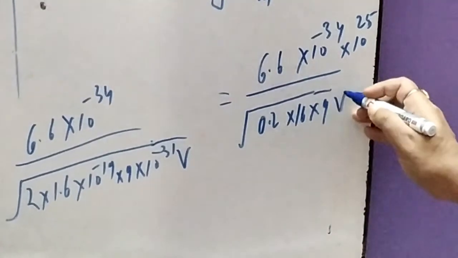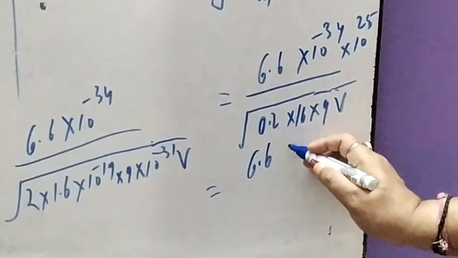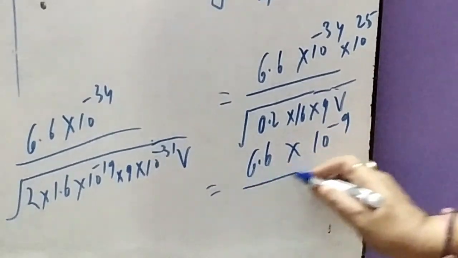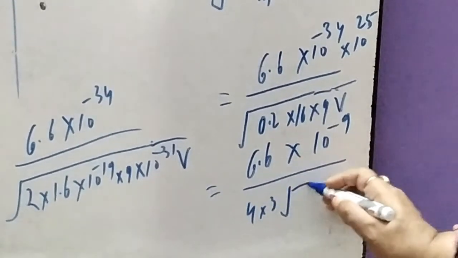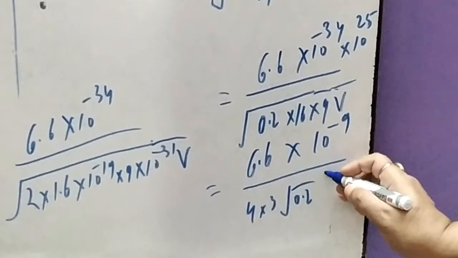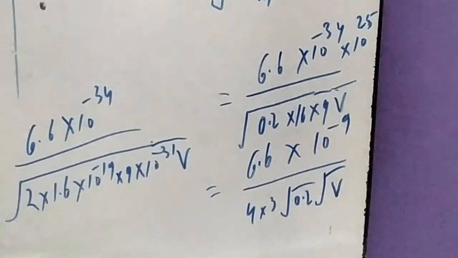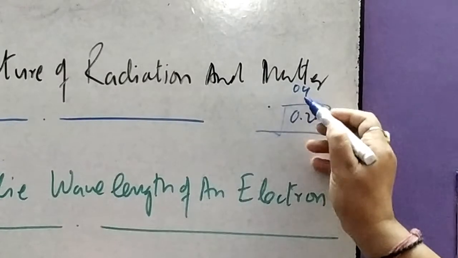This into V, that remains: 6.6 into 10 to the power minus 9 whole upon 4 into 3, under root 0.2, and under root V. This is what we have, and under root 2 can have the value like this, 0.4.